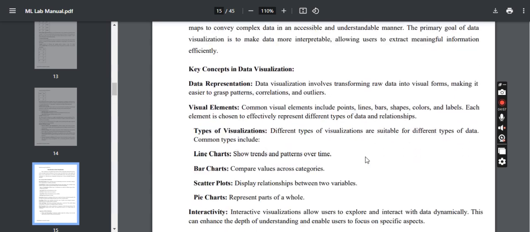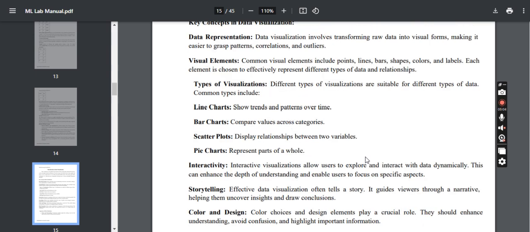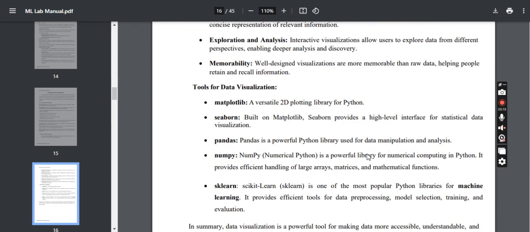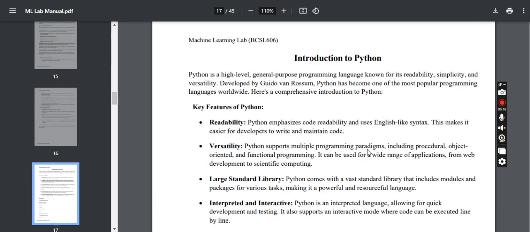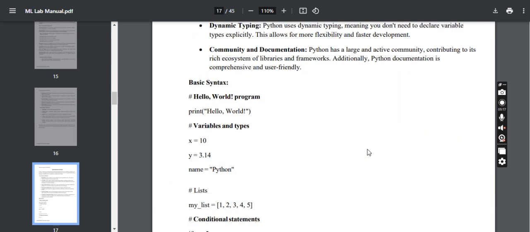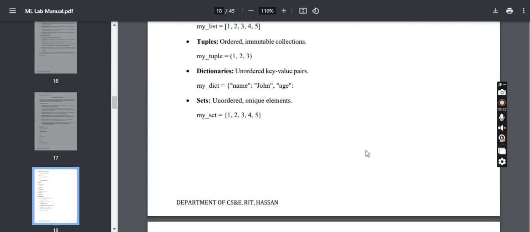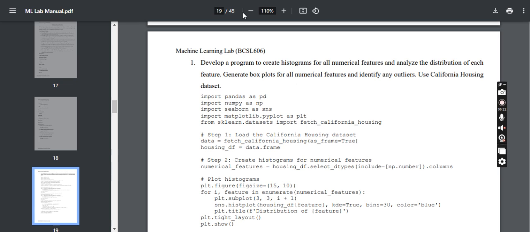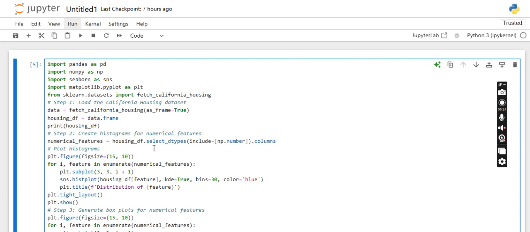So we'll be using data visualization, and machine learning algorithms will be used to make the prediction and put that prediction as a visual representation using all those Python data visualization libraries. And for this we will be using Python, and the software we can use is PyCharm or we can use the Jupyter notebook for running these programs.